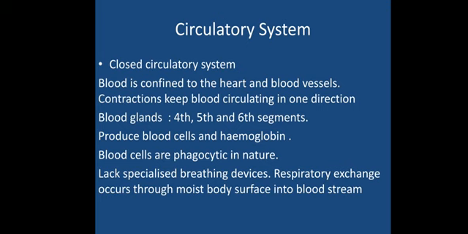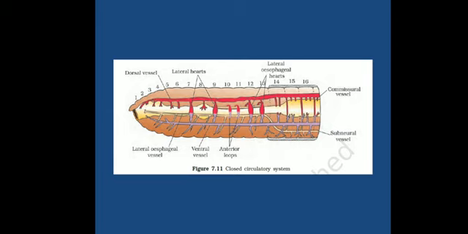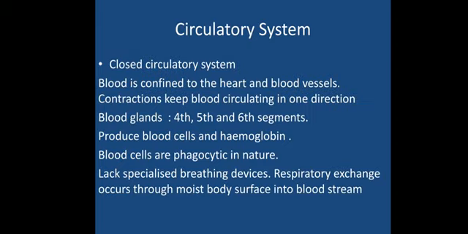Now how do the blood cells differ from the body cells? The blood cells over here will be phagocytic in nature. Like in higher animals, where blood cells like WBC are phagocytic, here as well the blood cells are phagocytic in nature. It means they are able to carry out engulfment of any foreign particles, or even their own particles if damaged or needing to be removed.